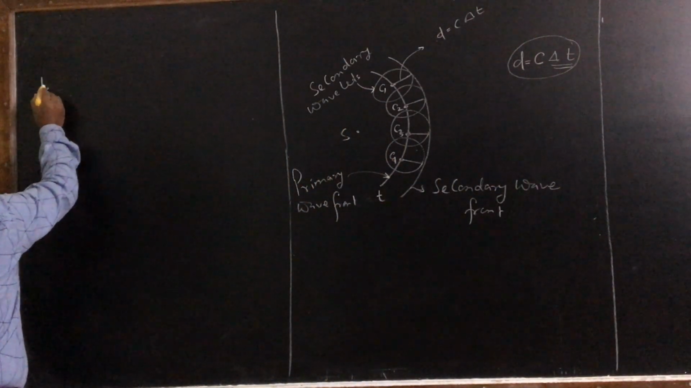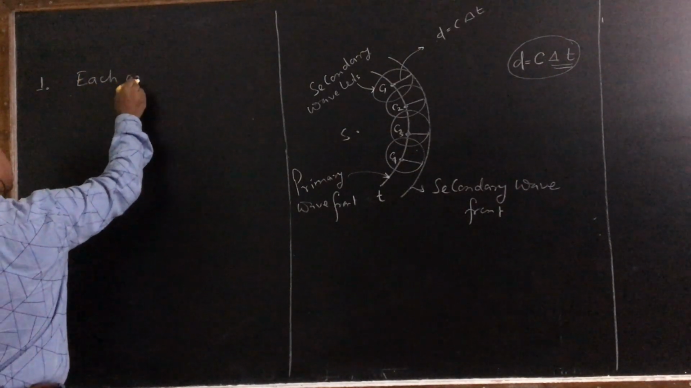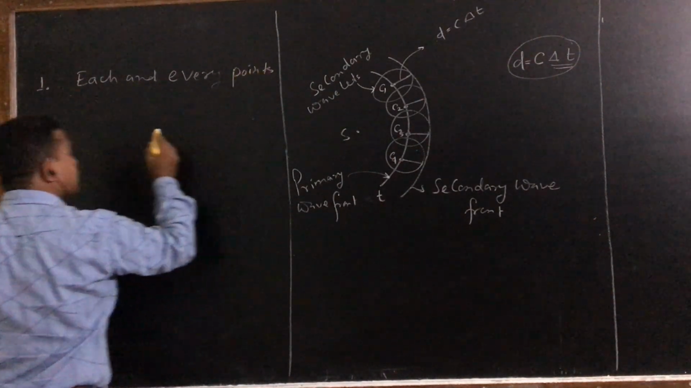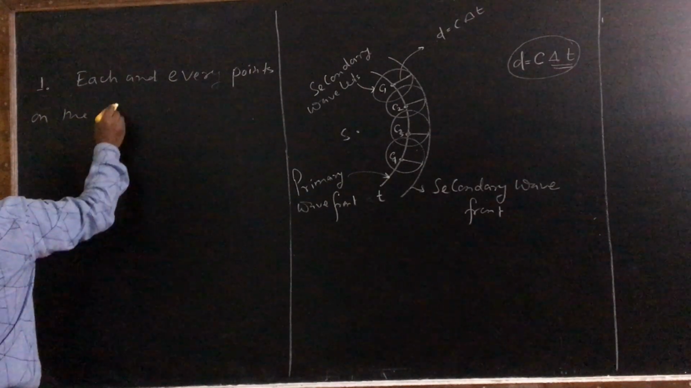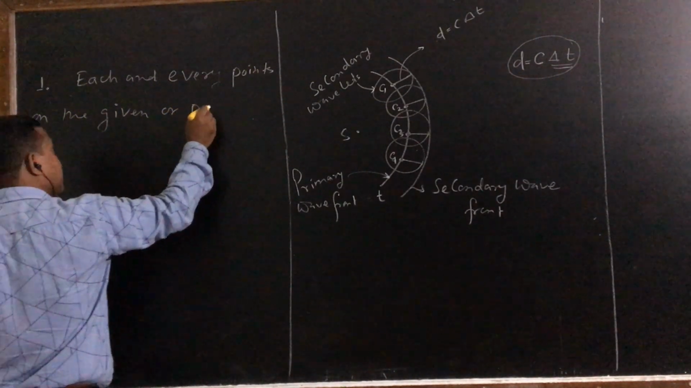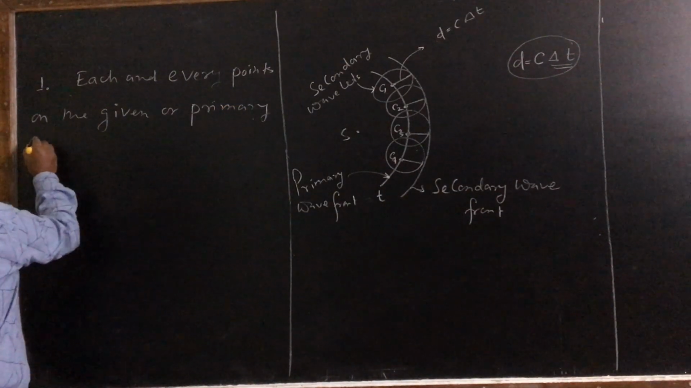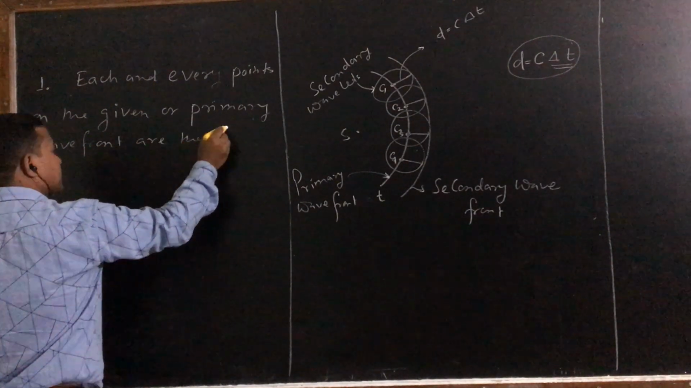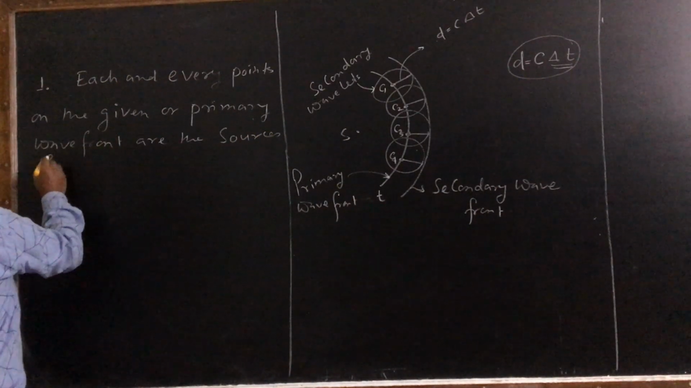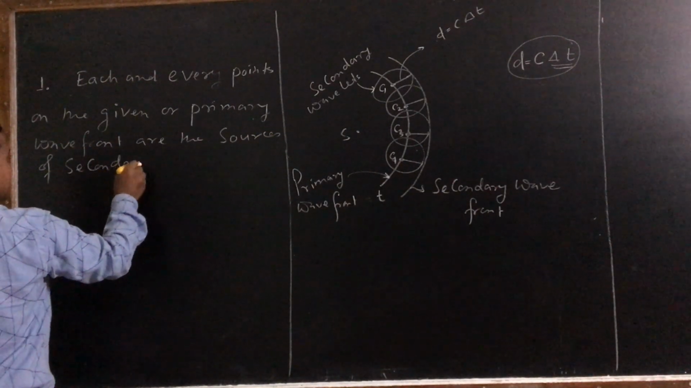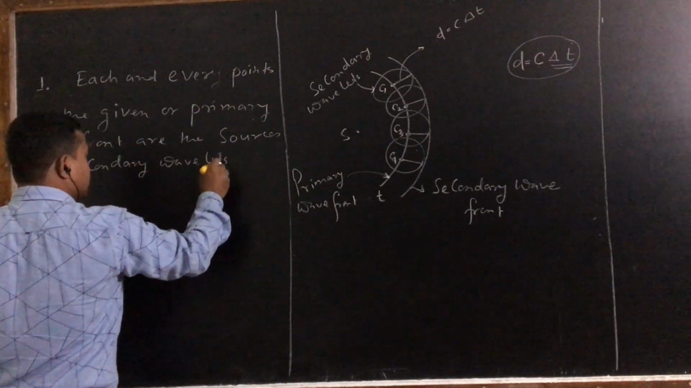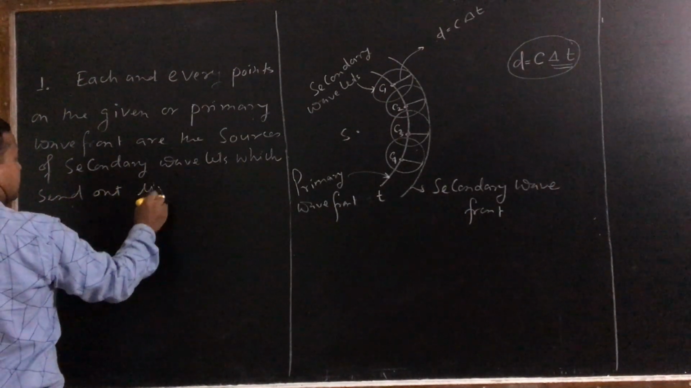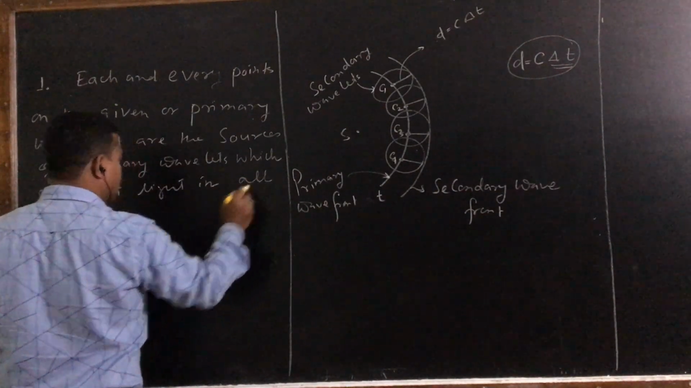The first statement is what? Each and every point on the given or primary wavefront are the sources of secondary wavelets, which send out light in all directions.